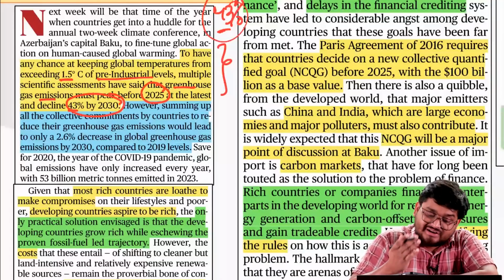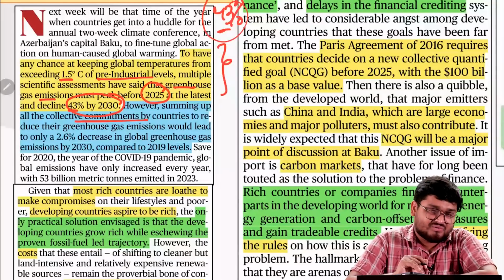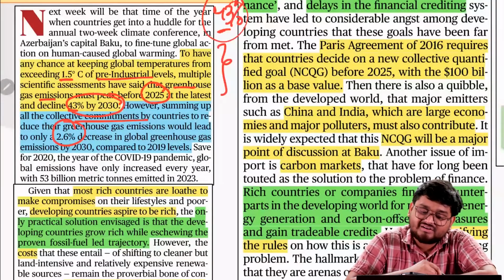However, as we can understand in recent times, the commitments that all of the countries have right now at the national and international level can only decrease emissions by 2.6%, correct?